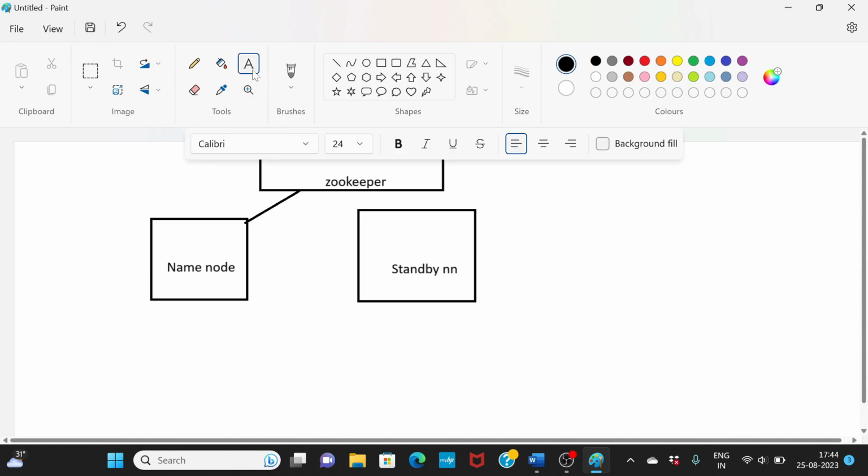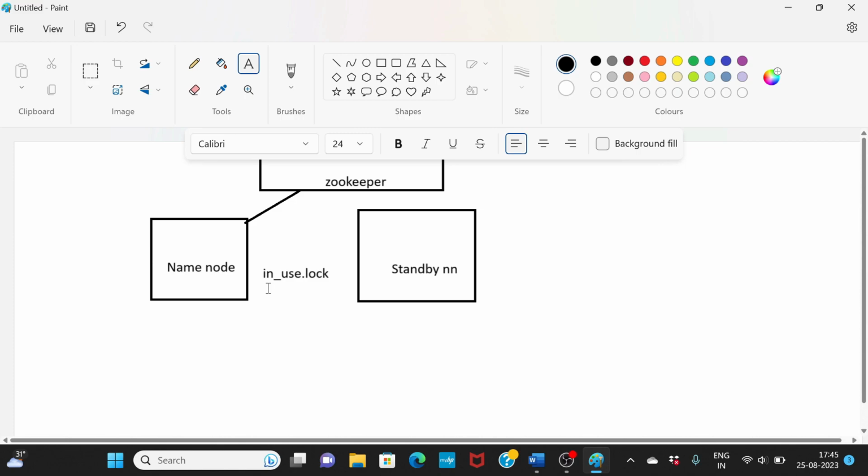Okay, so since this is a name node, how will you know this is a name node that has been communicated? There would be something called inuse.log. Okay, so the inuse.log file will be there in the name node, which is basically to tell you this is a name node that has been communicating with the Zookeeper.